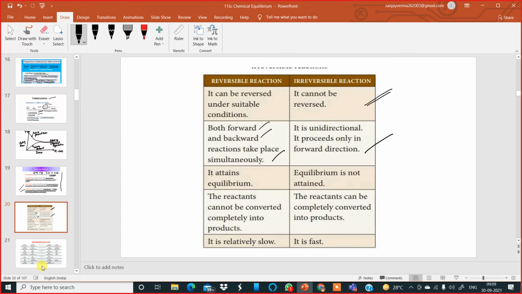A reversible reaction attains equilibrium after some time, but in an irreversible reaction, equilibrium is never attained. In a reversible reaction, the reactants cannot be converted completely into products, but in an irreversible reaction, reactants can be completely converted into products and the reaction stops. Most importantly, reversible reactions are very slow, whereas irreversible reactions are quite fast.